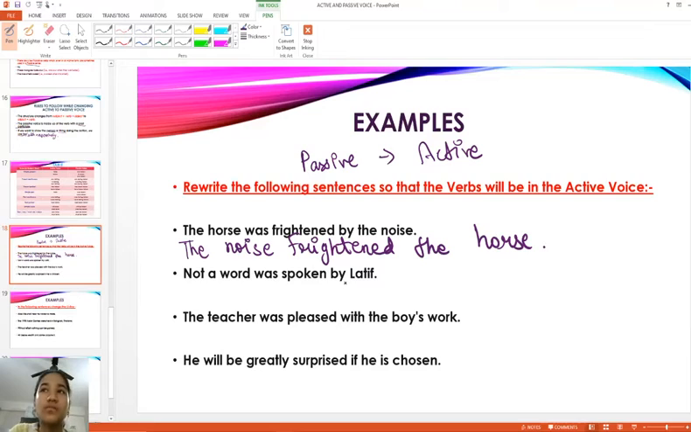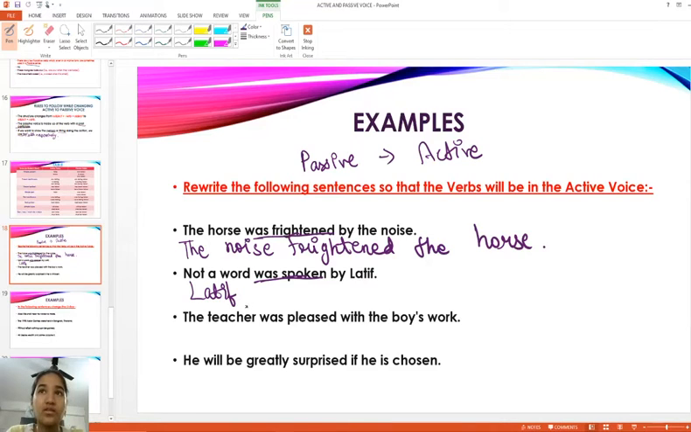Not a word was spoken by Latif. Latif was spoken. Latif spoke not a word. Latif did not speak. Again, no. Latif spoke not a word. Okay, Latif spoke not a word. Will it be right? Was spoken, as I told, underline the verb. So when we underline it: Latif spoke not a word.